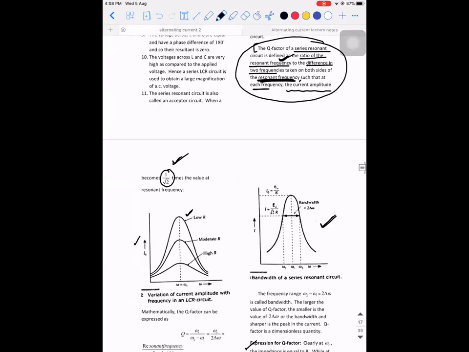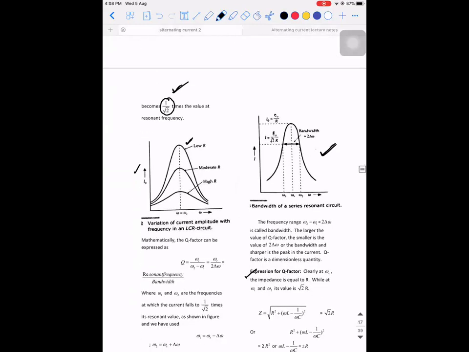Done. See, when you plot the variation of current amplitude with frequency in an LCR circuit, depending on the value of resistance, the curve gets sharp, that is, the peak gets sharp, or it is going to be flat. If you use a low value of resistance, you observe the peak is more sharp. If you use a moderate value, it is slightly flat. High value, it is very much flat.